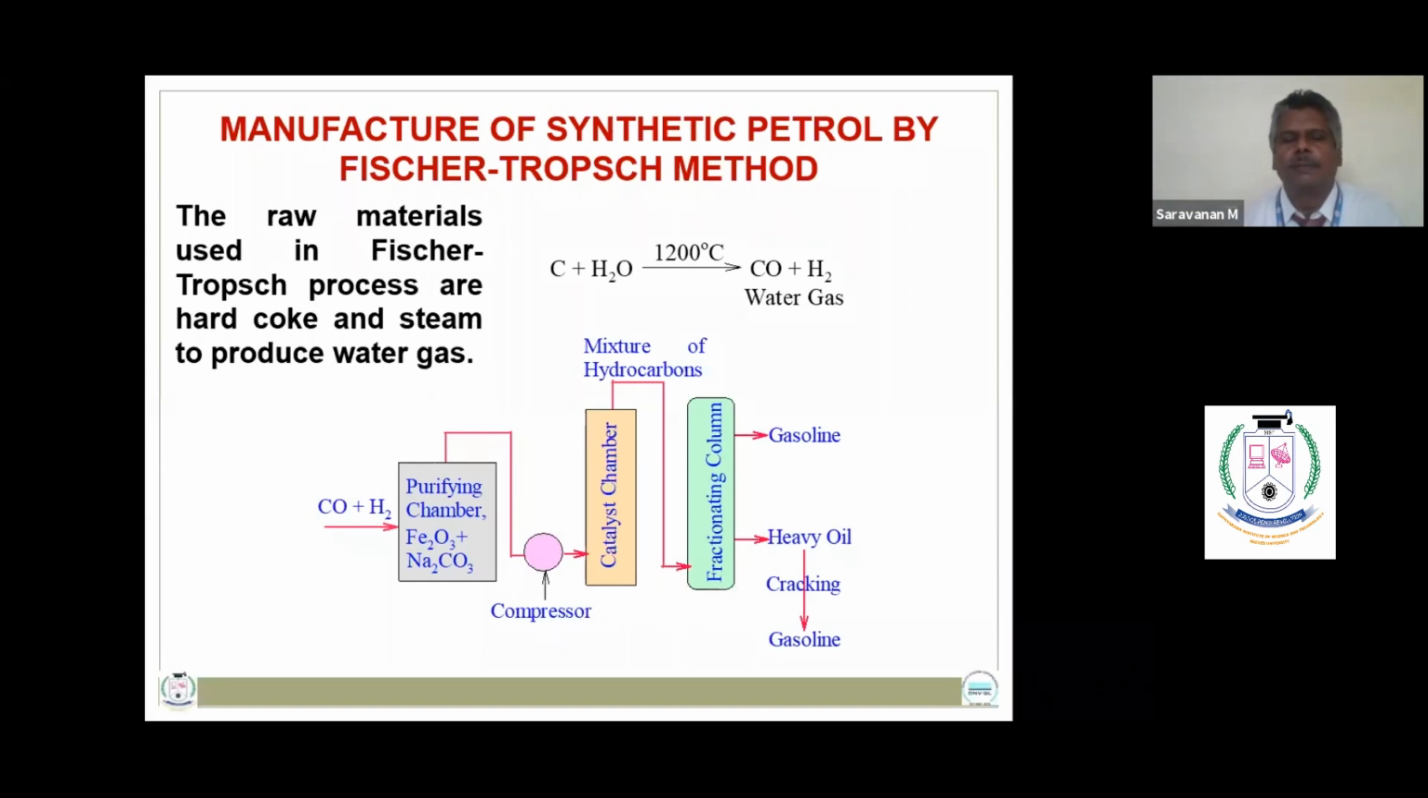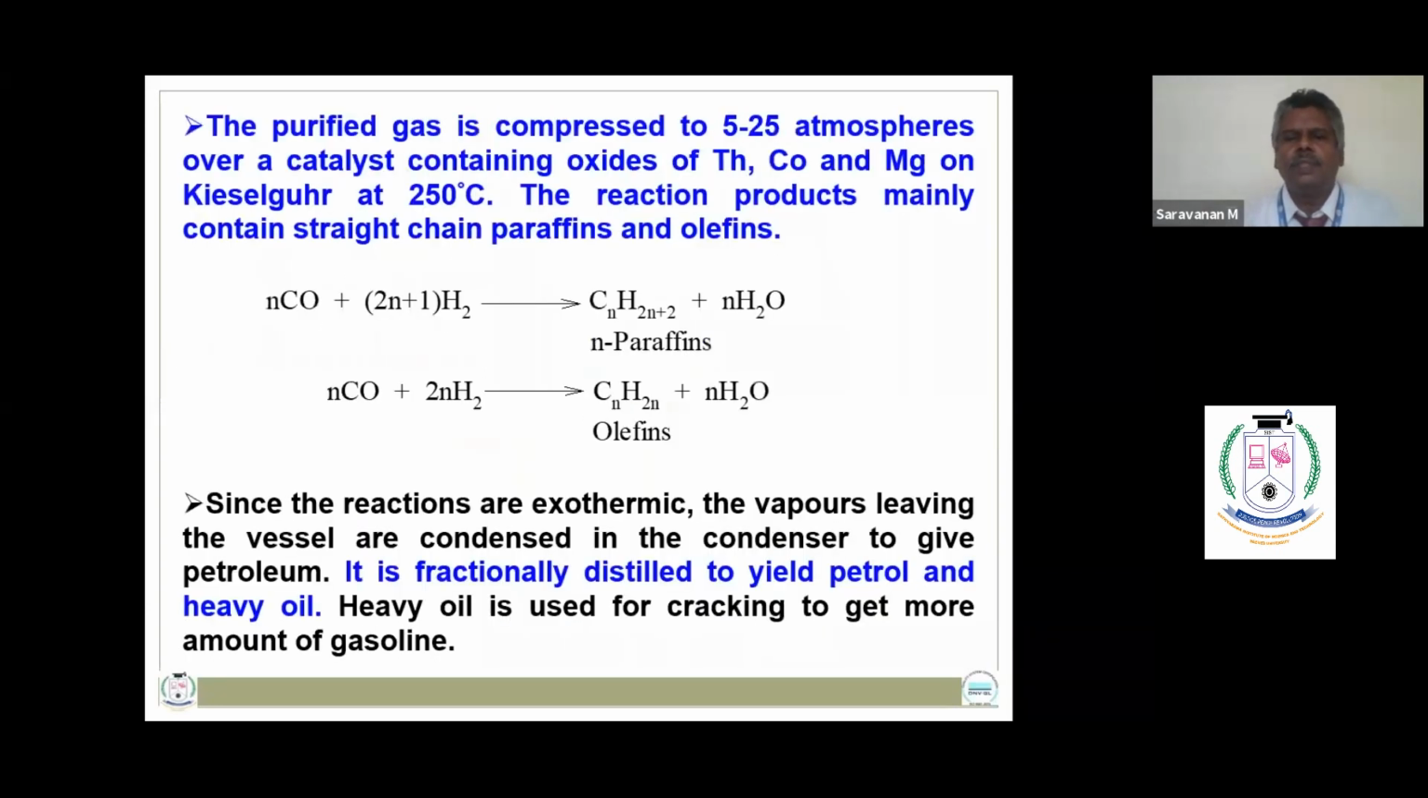Then the purified water gas is compressed to 5 to 25 atmospheres over the oxides of the catalysts thorium and cobalt, which produces a mixture of hydrocarbons, namely N-paraffins and olefins. This mixture can be fractionated into gasoline and heavy oil. The gasoline can be used as such. The heavy oil can be used for cracking to get more gasoline.